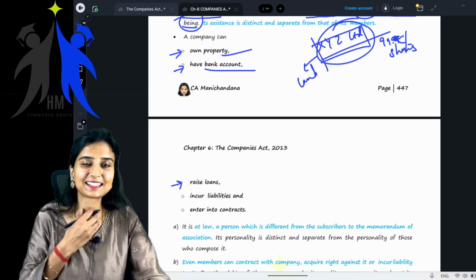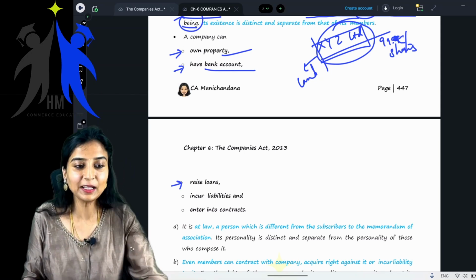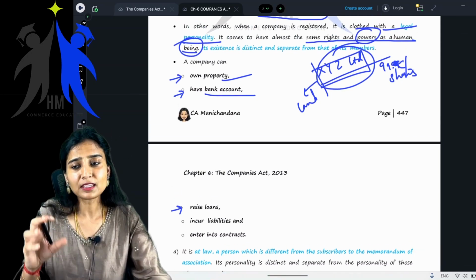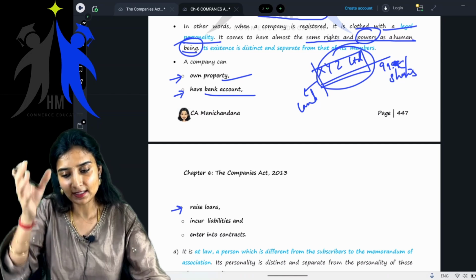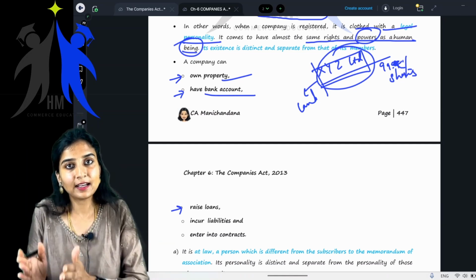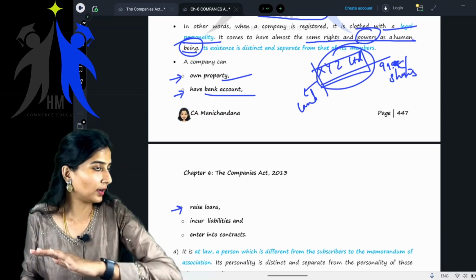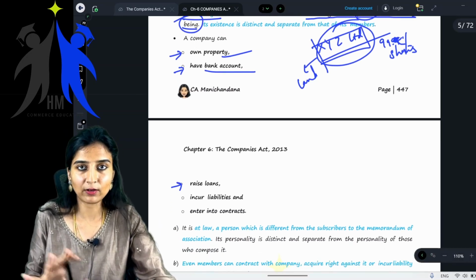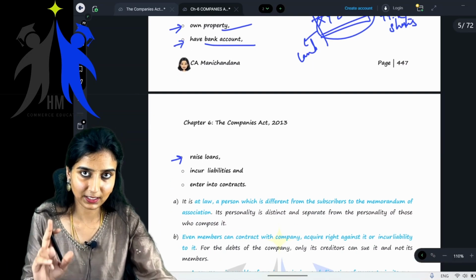I'm just exaggerating, but whatever I'm trying to tell you is that a company is different in the eyes of law. It has its own existence in the eyes of law. It is different from the members. That's all. The basic intention behind all of this drama is just that one particular line.